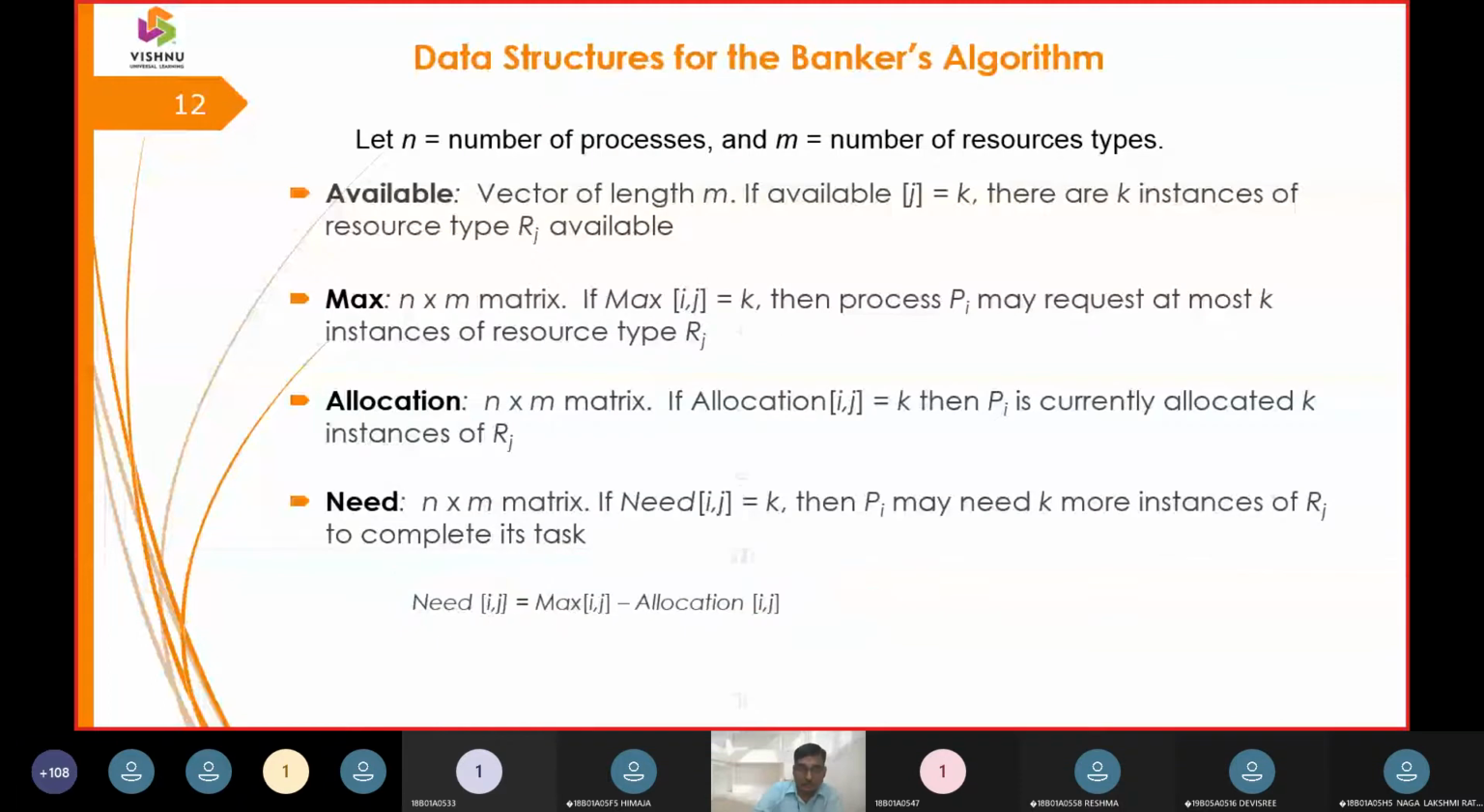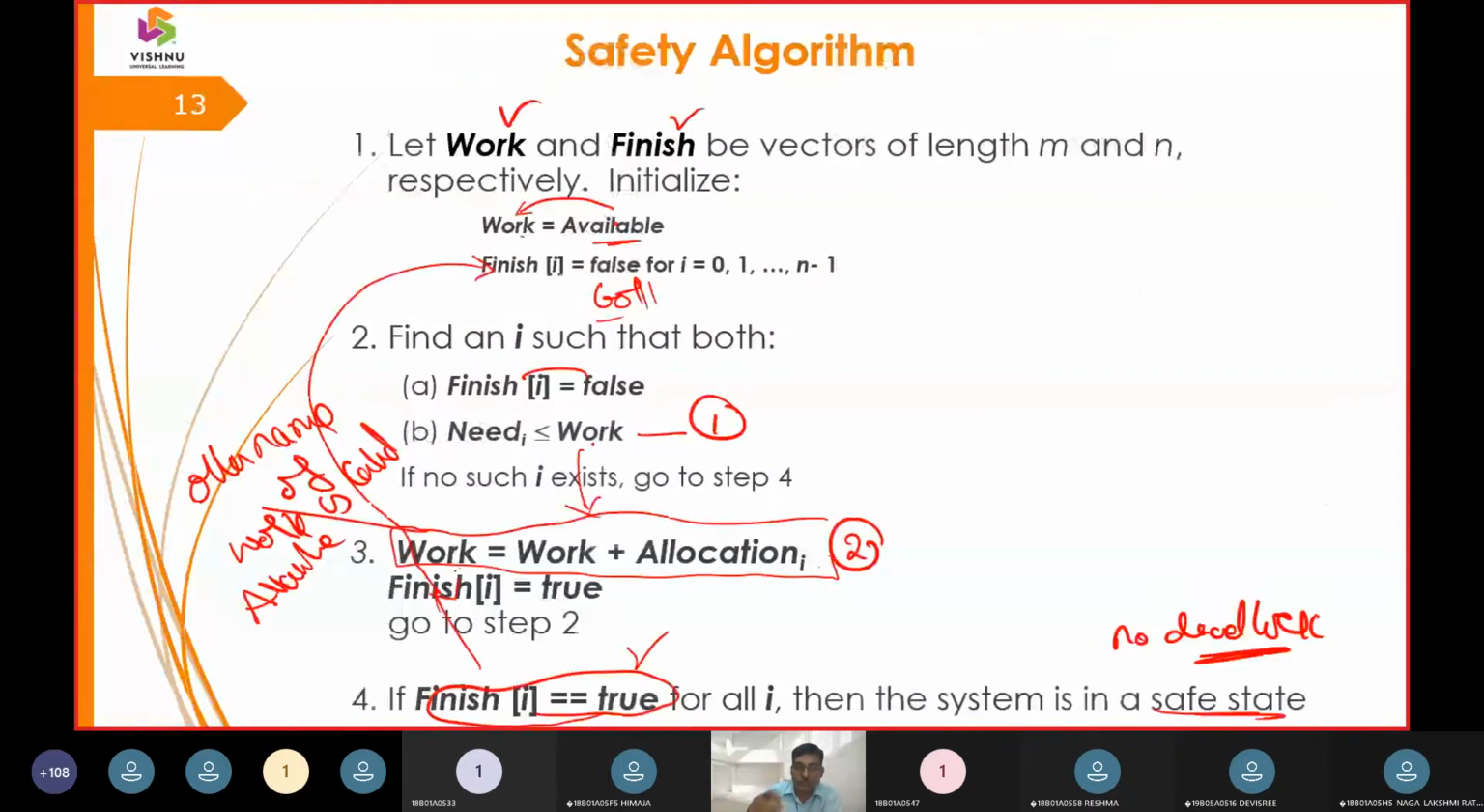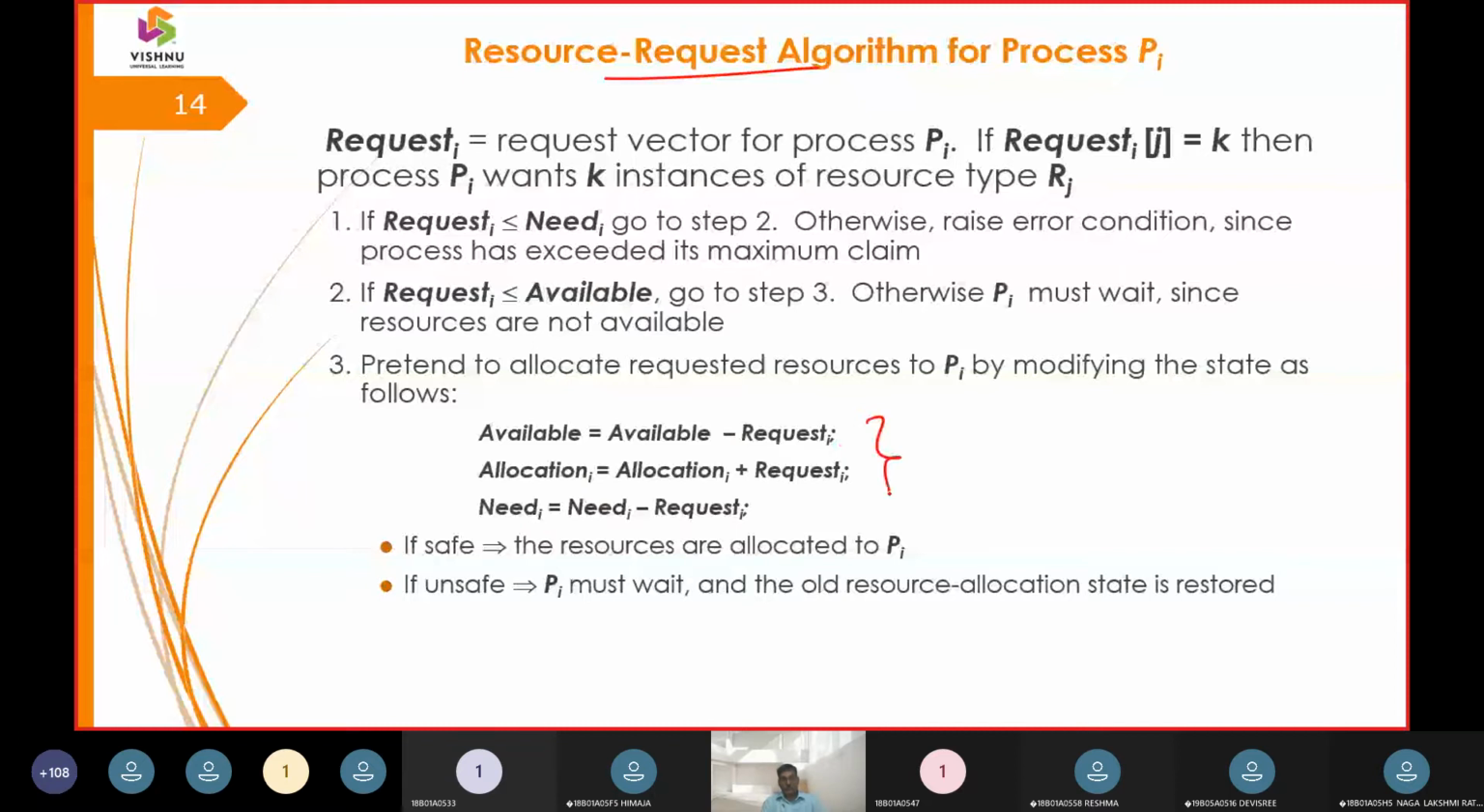After the safety algorithm, we will have the resource request algorithm, which is processed with three steps. One, available is equal to available minus request. Another, allocation is equal to allocation plus request, and need is equal to need minus request.